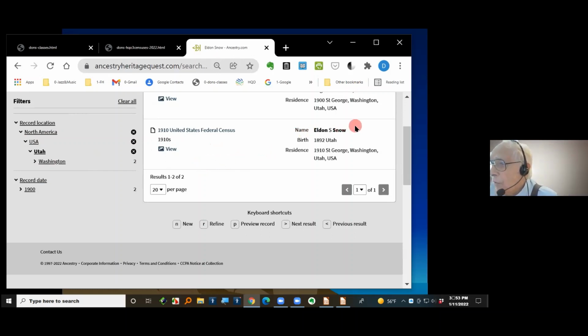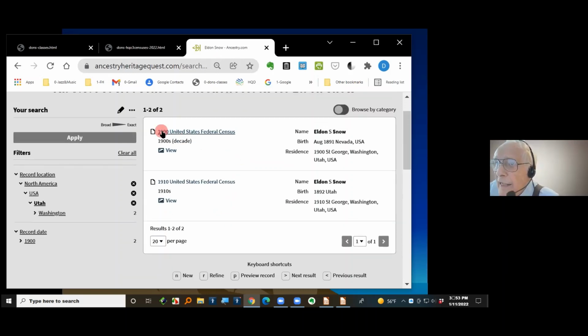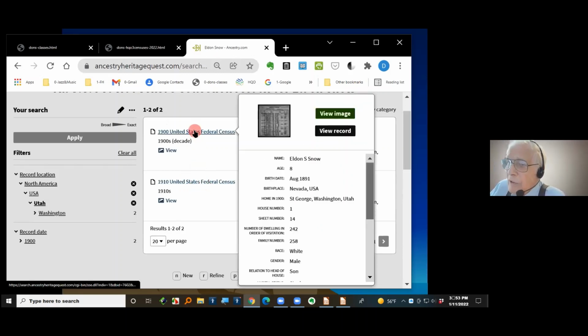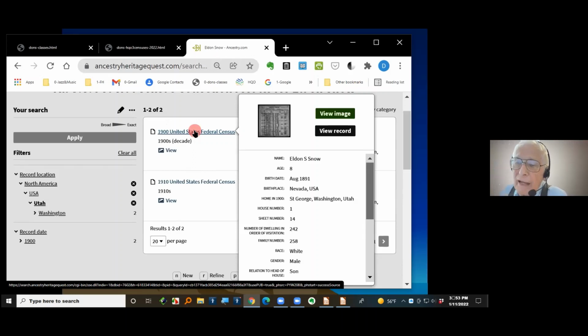And so here are the 2 Eldon Snows in Utah now. Eldon S. Snow, that's my dad. And there's the 1910 census. And here's the other one, the 1900 census and the 1910 census. Those were the 2, and that is my dad, and so I could click on those and get those saved off. Now, Dad was in 1920.